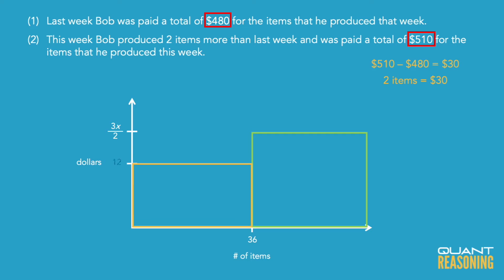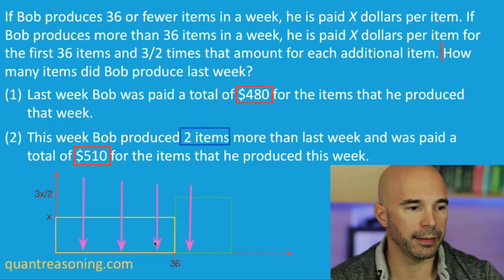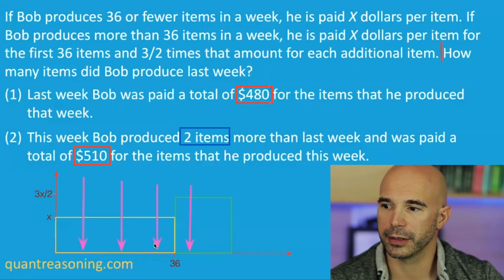So is it possible that x is 12 and 3x over 2 is 18? Well, for that to be the case, the $480 would have had to come from 35 times 12, and then the extra $30 from a single 12 and a single 18. But 35 times 12 is not 480. So we can eliminate that possibility. Using both statements combined, we can say that it is not the case that x is 12 and 3x over 2 is 18.